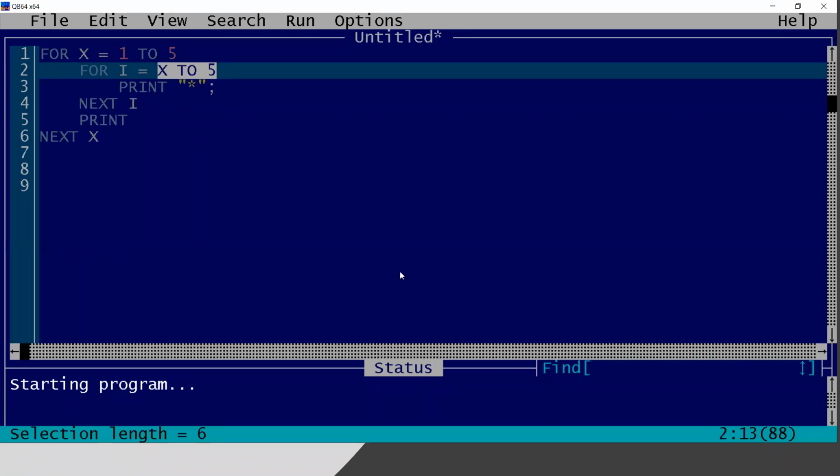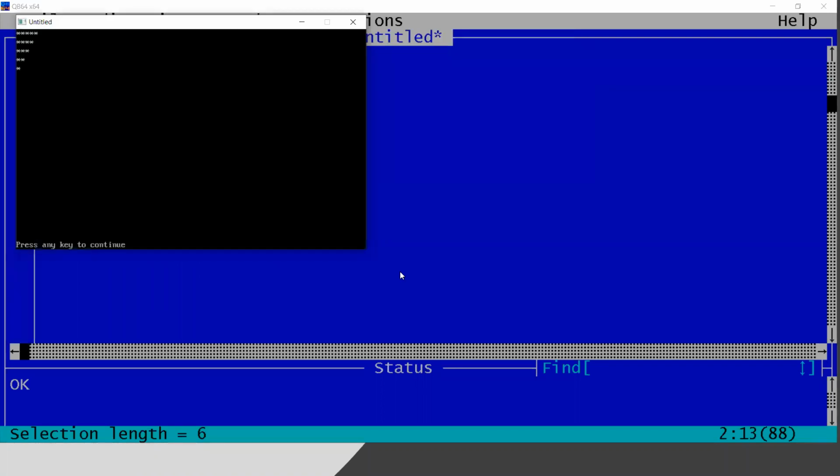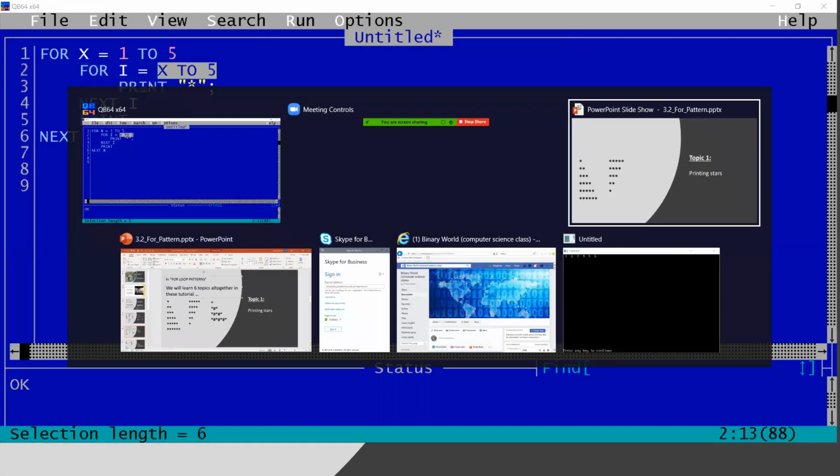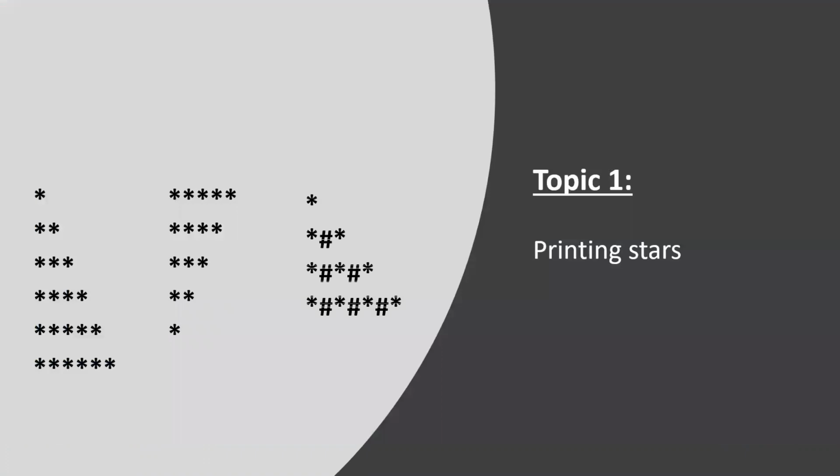So the key line is still highlighted. It is x to 5. Look, it is giving a 5-height decreasing pattern of stars. Okay, so let me go to the problem. It is now asking for star, star hash, star, star hash, star.